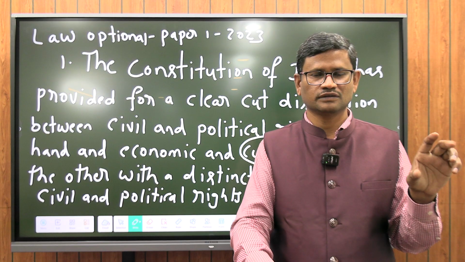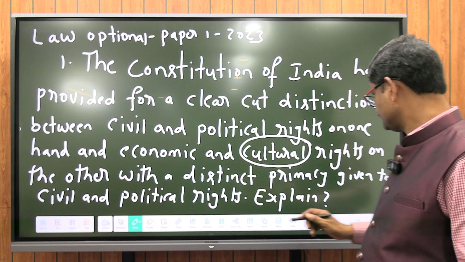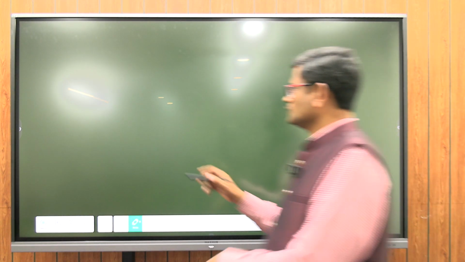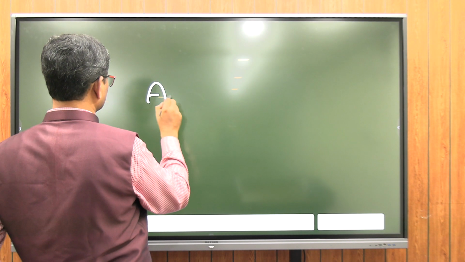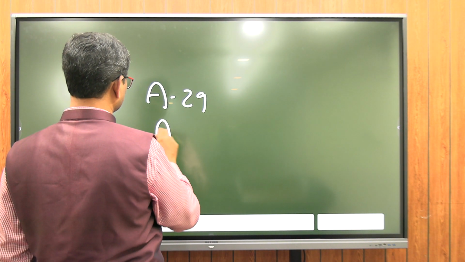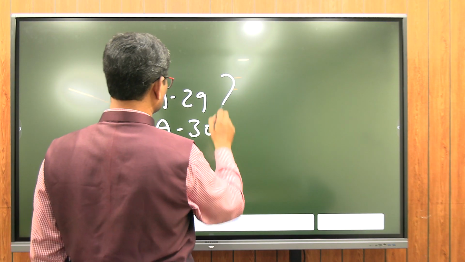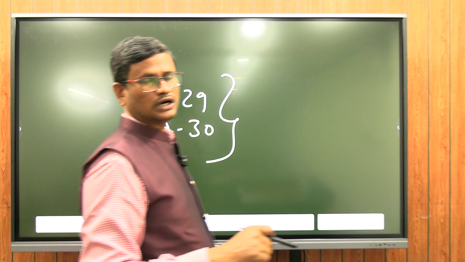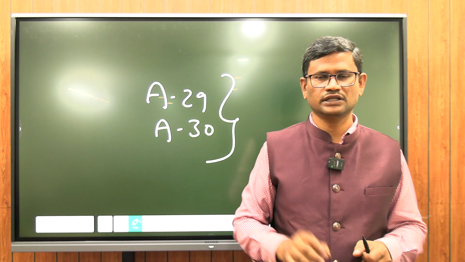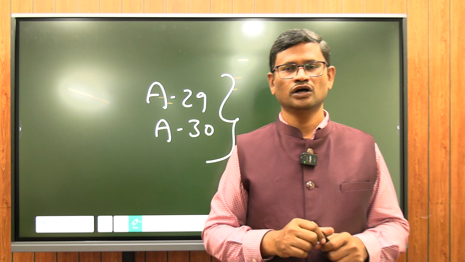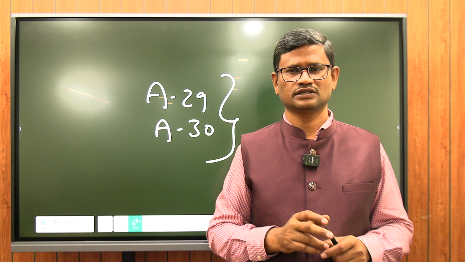If you take Part 3, Article 29 and Article 30 both deal with the cultural and educational rights. Under the Indian Constitution in Part 3 there is Article 29. What does Article 29 say?